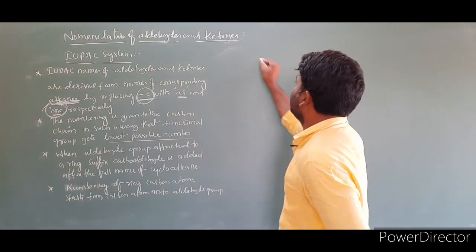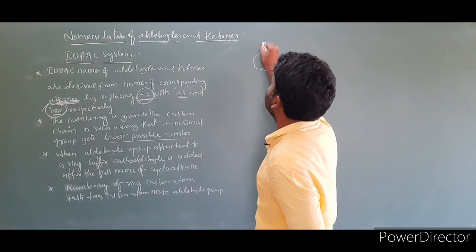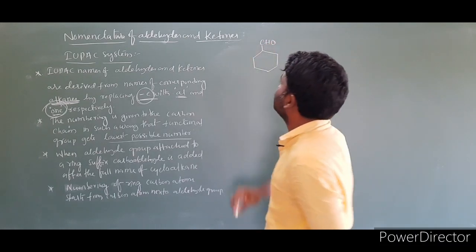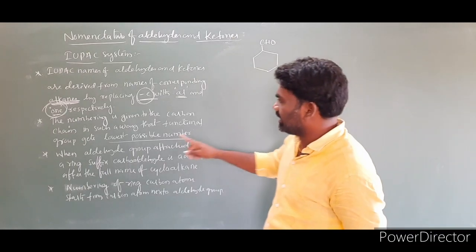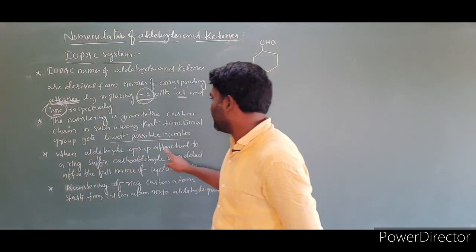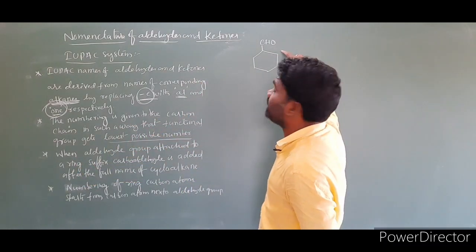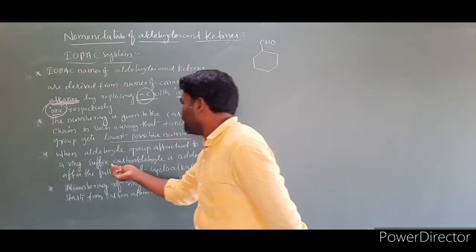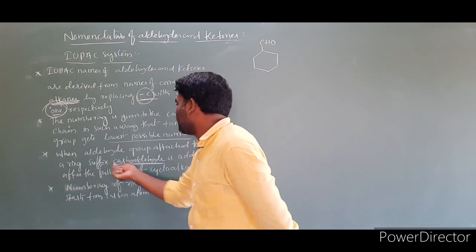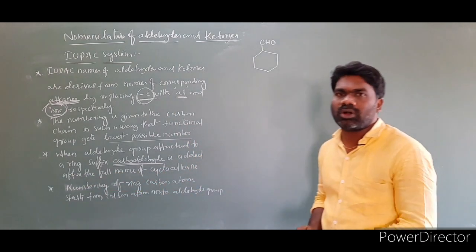For example, on the ring a CHO group is present. This compound is given to you. So what is the name of this compound? Look at the rule. When an aldehyde group is attached to a ring, the suffix carbaldehyde, this is the key point, is added after the full name of the cycloalkane.